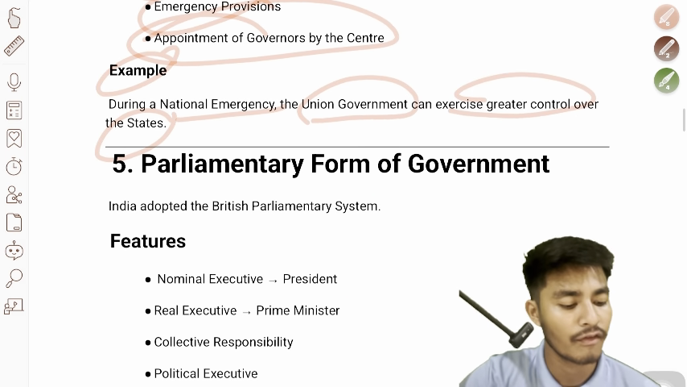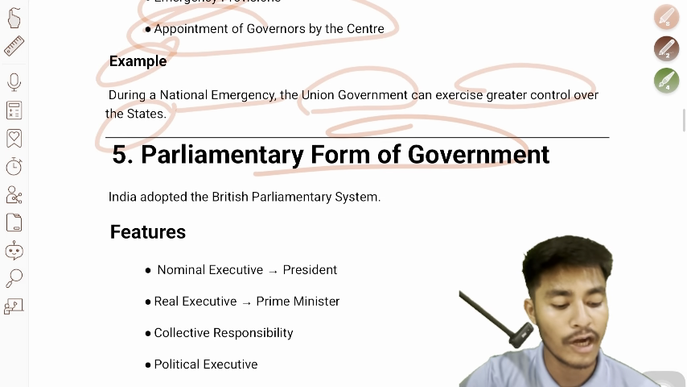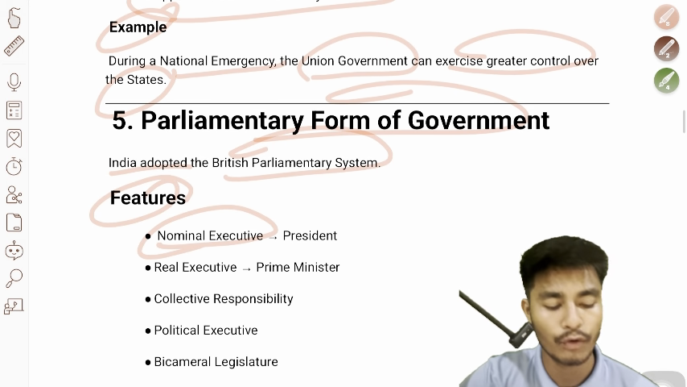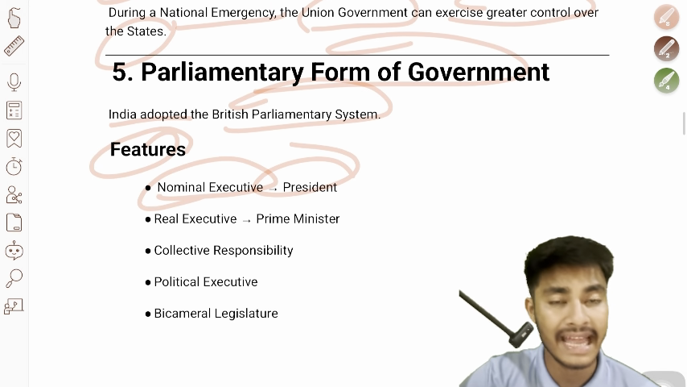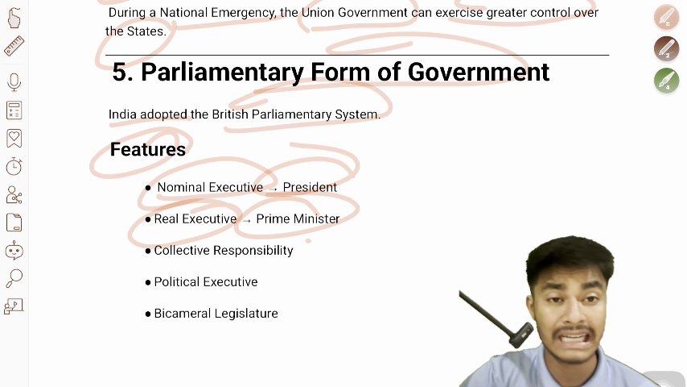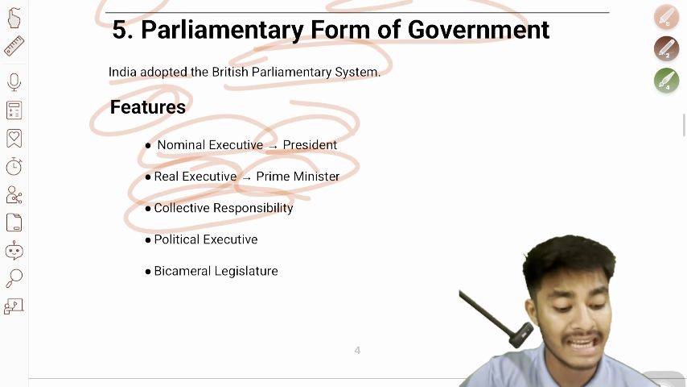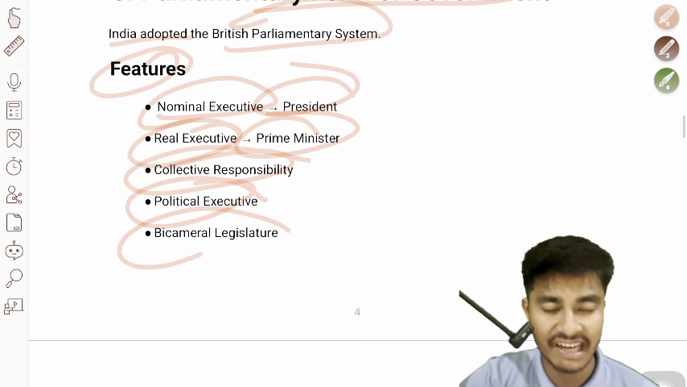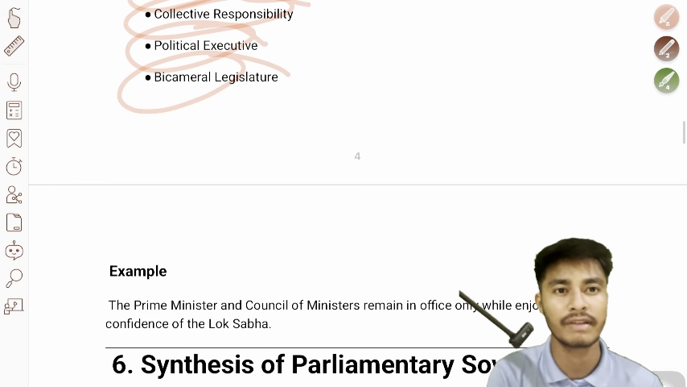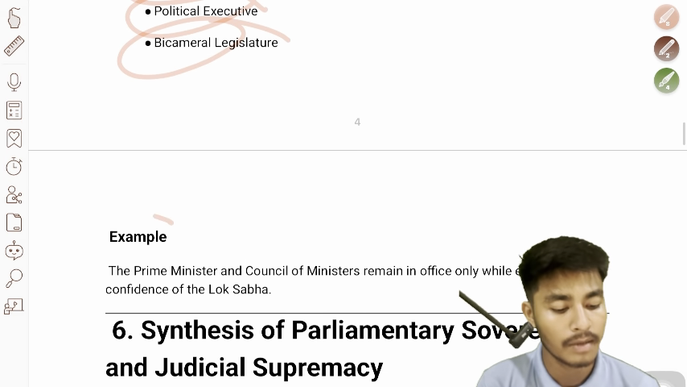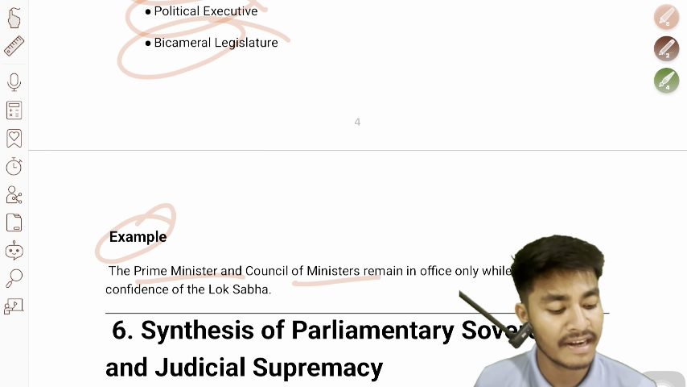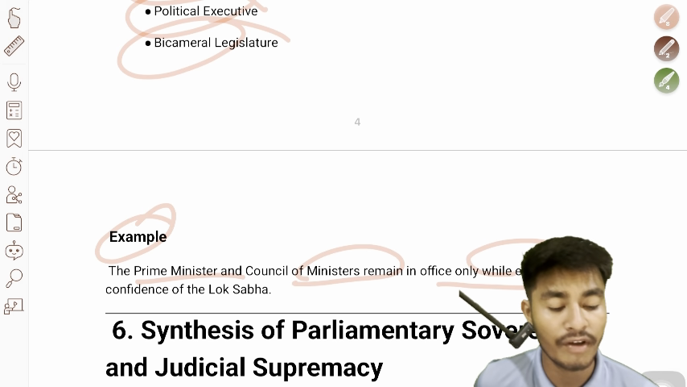And the parliamentary form of government, the fifth one. India adopted the British parliamentary system. Features: a nominal executive, the president, and a real executive, the prime minister, collective responsibility to the Lok Sabha, a political executive, and a bicameral legislature. For example, the prime minister and council of ministers remain in office only while enjoying the confidence of the Lok Sabha.